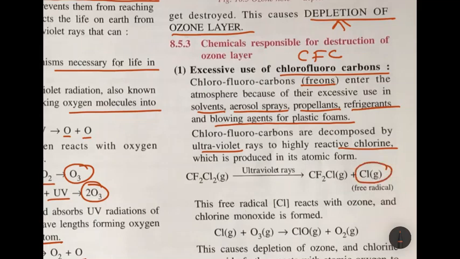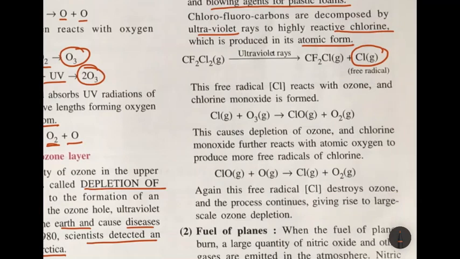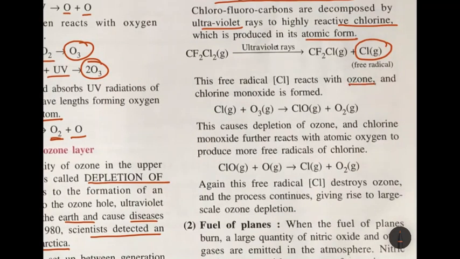So chlorofluorocarbon is broken down by the ultraviolet rays to form highly reactive chlorine. One atom of chlorine is known as the free radical of chlorine. It is formed in atomic form, means one atom. This free radical reacts with ozone and chlorine monoxide and oxygen are formed.